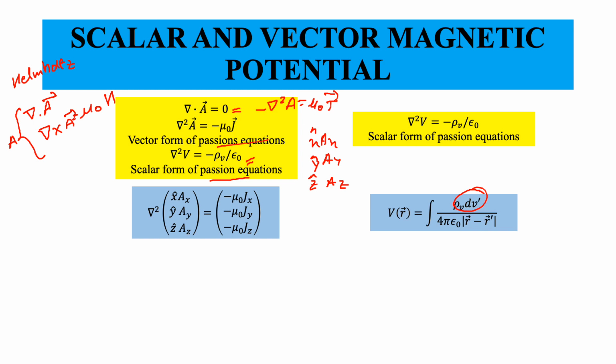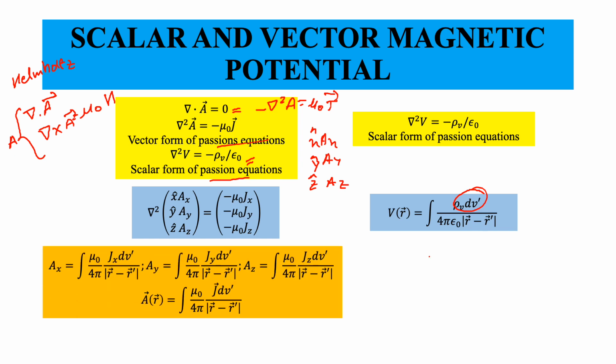which is the volume charge integration, divided by 4 pi epsilon naught times the magnitude of r minus r prime. Correct? Here epsilon naught is sitting in the denominator, but mu naught is sitting in the numerator. Therefore you can write this mu naught in the numerator and everything else will be the same. So you have Jx, in the most general case a volume integral, divided by the magnitude of r minus r prime. Similarly, what would be Ax? Ax is mu naught by 4 pi times the integral of Jx, as we have just said. Similarly we will have Ay and Az.